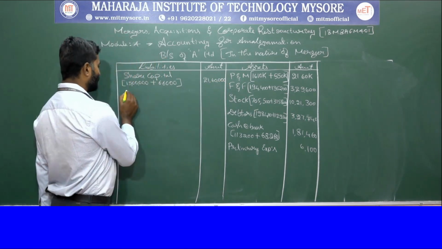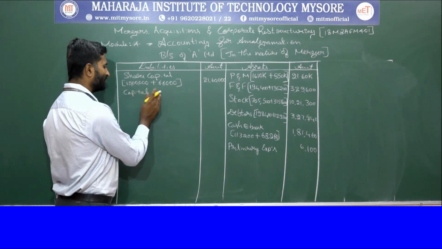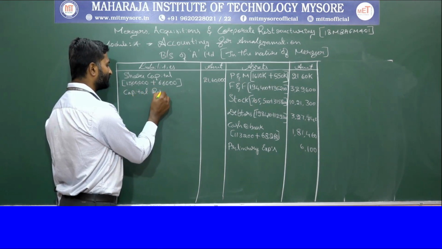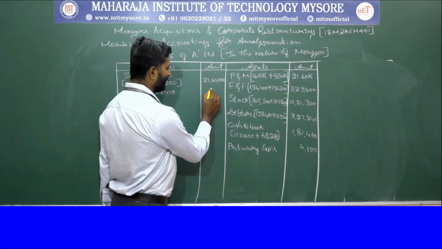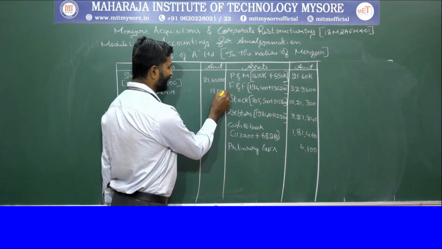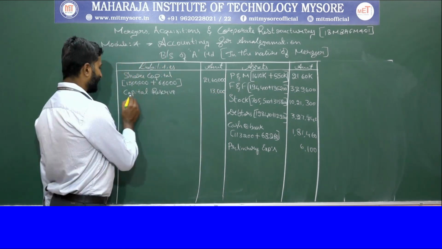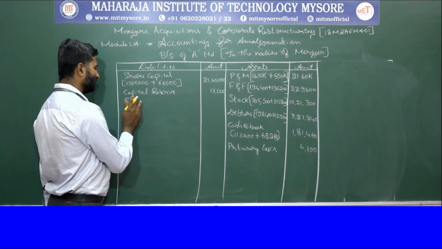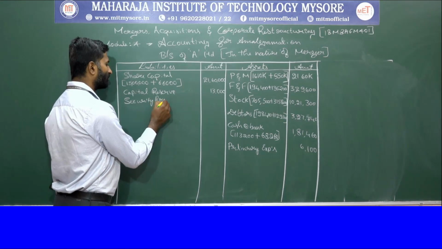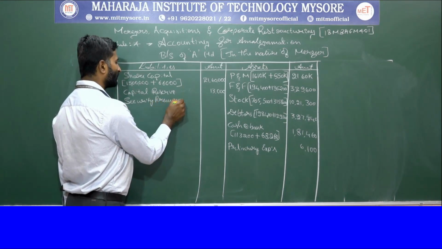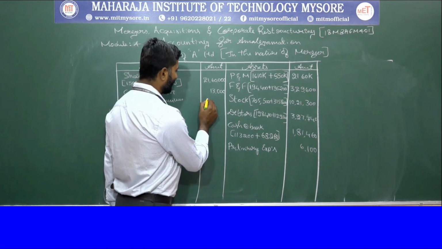Then we are going to show whatever reserves are there. With respect to capital reserve, the capital reserve is in the B company, because there is no capital reserve in A company, so we have directly taken 13,000, and we have a securities premium. The securities premium is 1,50,000.